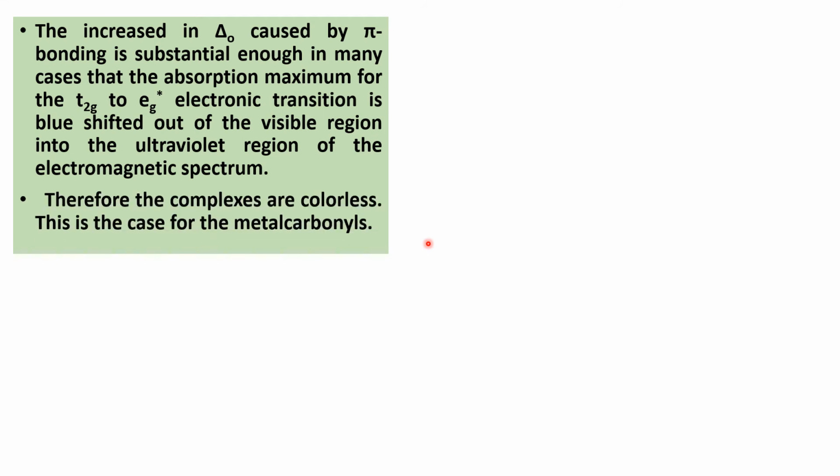Therefore, the complexes are colorless. This is the case for the metal carbonates. In the case of metal carbonates, the delta O value is higher, so the complexes will be low spin, and due to the pi bonding, the absorption maximum for the T2g to eg* electronic transition is blue shifted. Therefore, it is from the visible region into the ultraviolet region of the electromagnetic spectrum, so that the complexes are colorless.